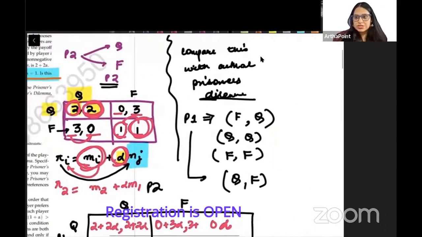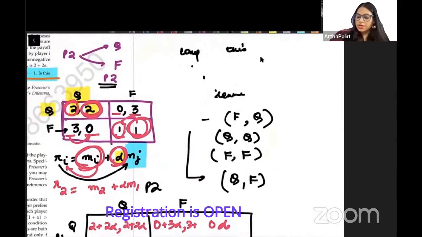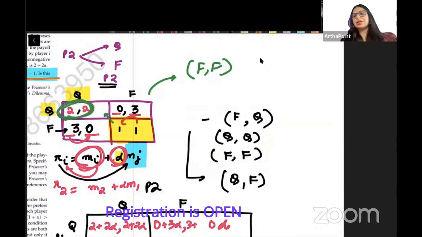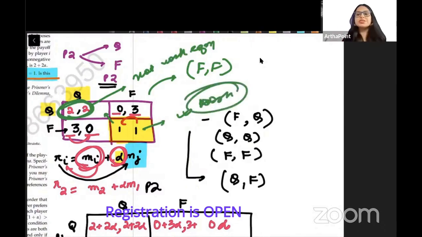And when we did the actual prisoner's dilemma, the Nash equilibrium was coming out as Fink, comma Fink. Just putting 2, 2 here. This was coming as Nash. So what's the property of prisoner's dilemma? The property of prisoner's dilemma was that a better option was available, where both of them could have increased their payoff, but this was not Nash. Fink, Fink was coming out as Nash. So that is why it is called prisoner's dilemma.